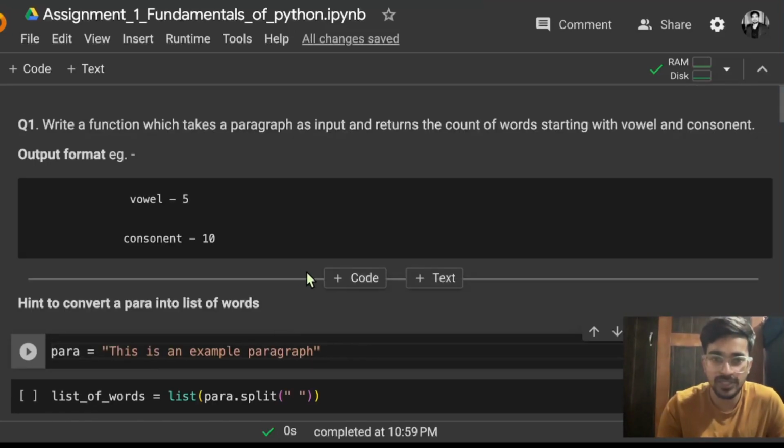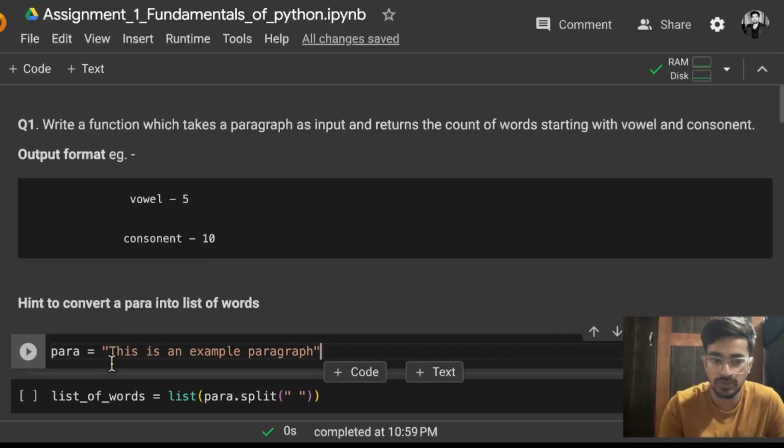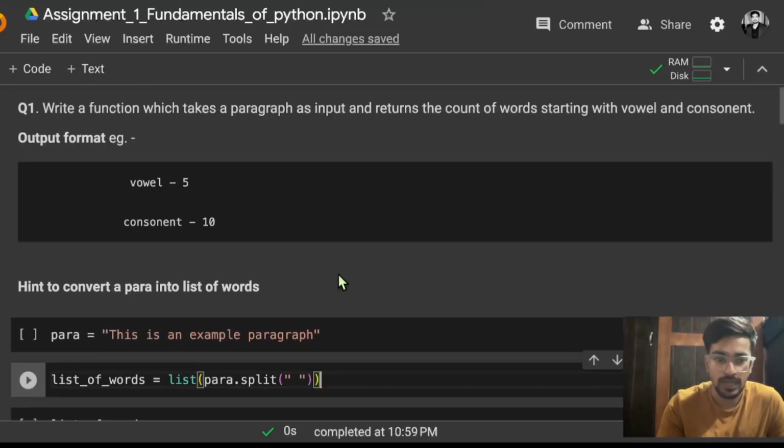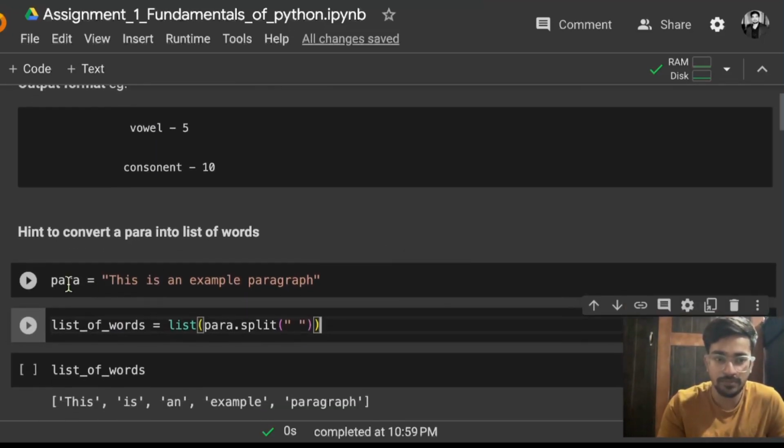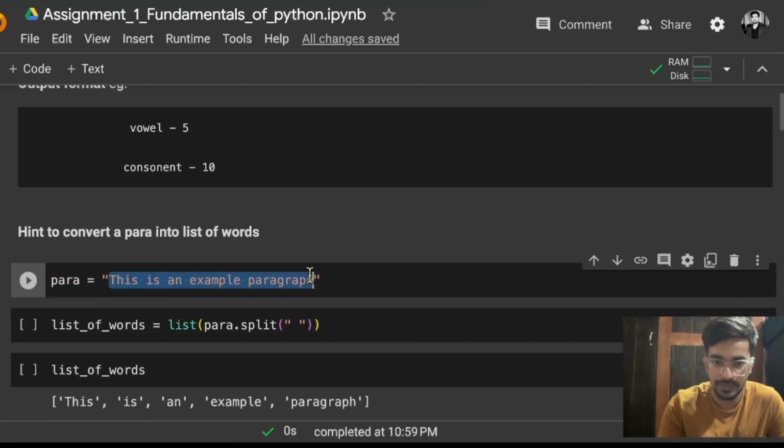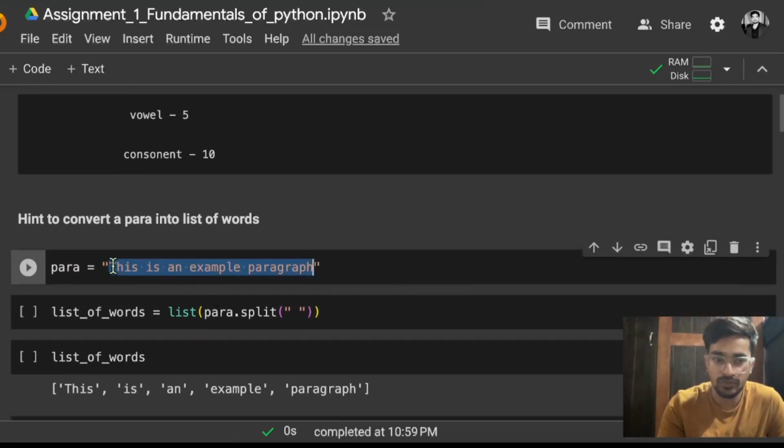So what we have to check actually, for each of the words, हमें ये देखना है कि वो कौन से कैरेक्टर से स्टार्ट हो रहे हैं, is that character a vowel or a consonant. So how we can do that? I had also given a hint that जब भी आप पैराग्राफ को iterate करना चाहते हो, and you want to go through each of these words, not the string.